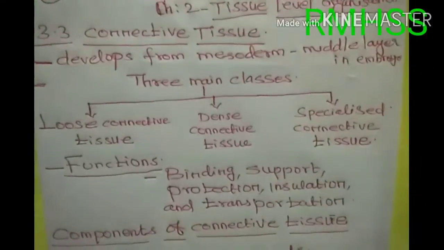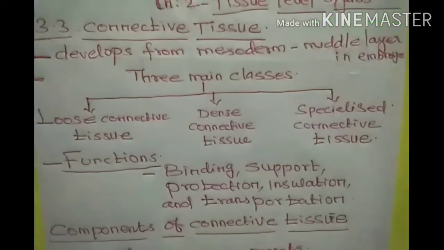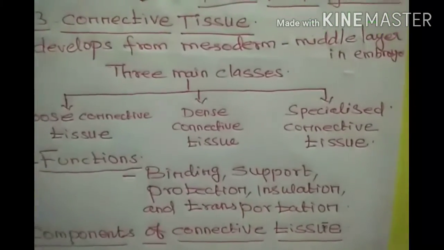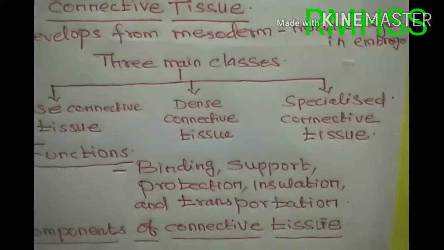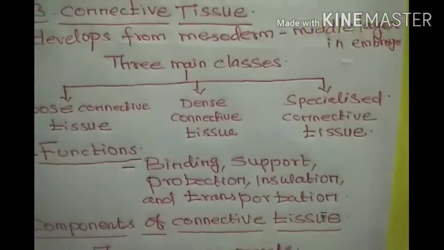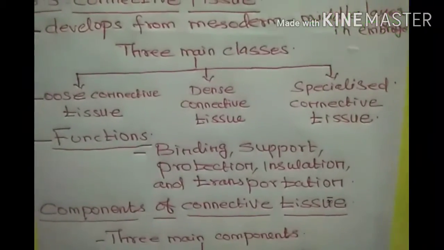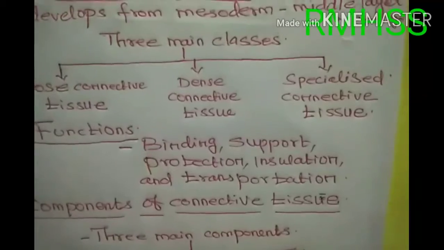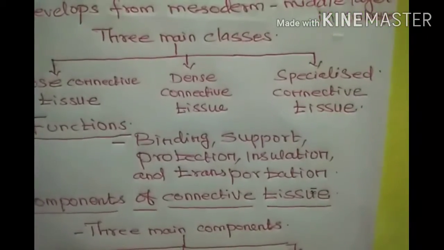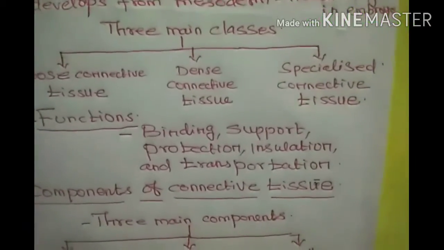Next, three main classes of connective tissue. First one, loose connective tissue. Another one, dense connective tissue. Third one, specialized connective tissues. So what is the function of connective tissue? Binding, support, protection, insulation and transportation.